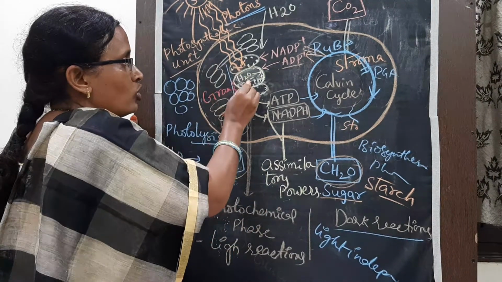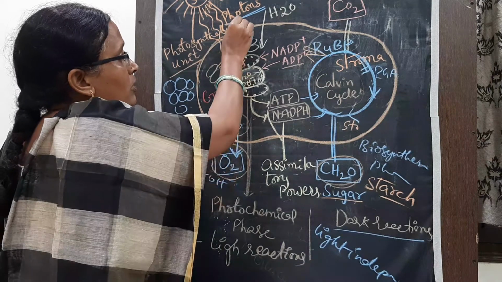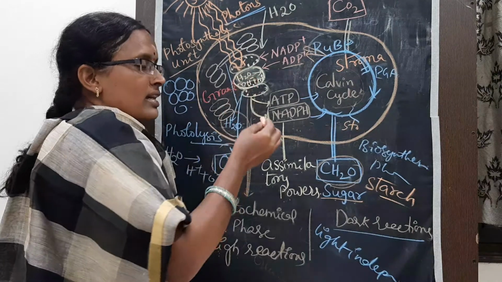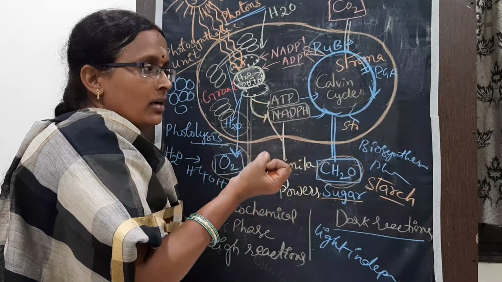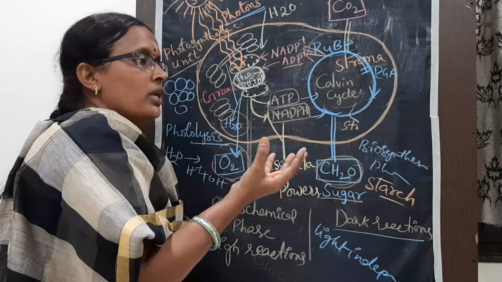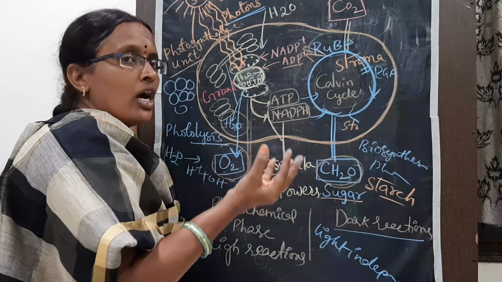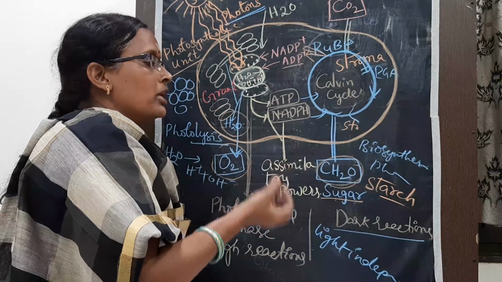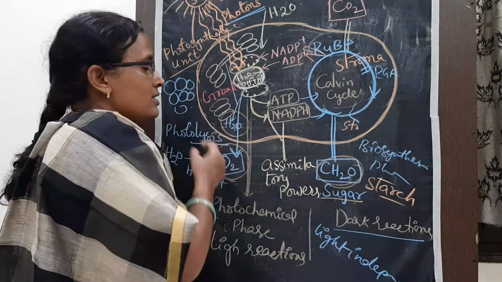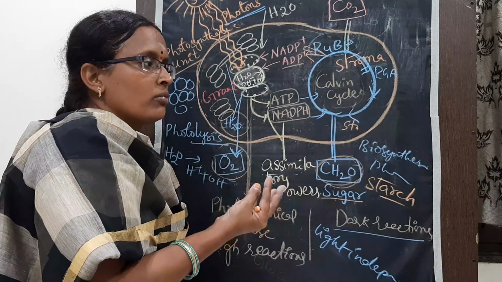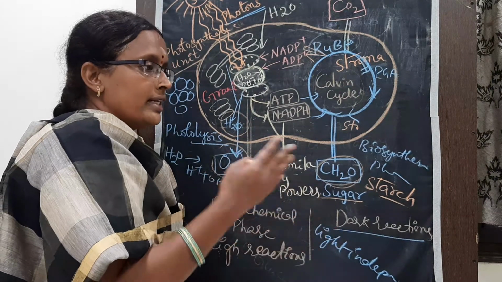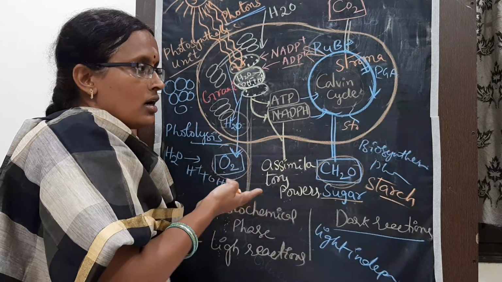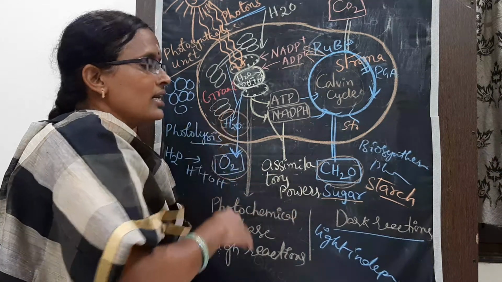One is activation of chlorophyll by absorption of sunlight in the form of photons. The first step is that chlorophyll takes the light energy; in technical terms, we say activation of chlorophyll. We take sunlight, which we call photons. Next, splitting of the water molecule. The water molecule is broken down. In technical terms, we say photolysis, and this reaction was observed by Hill, so we say it is the Hill reaction.